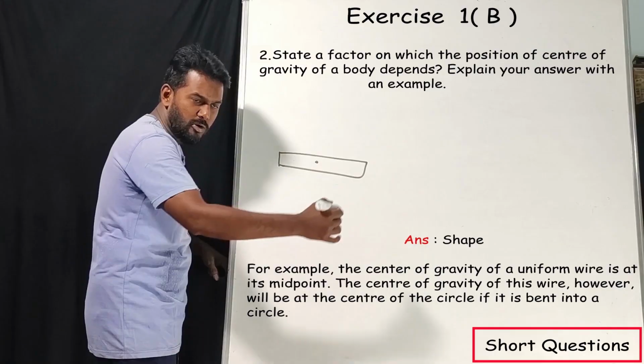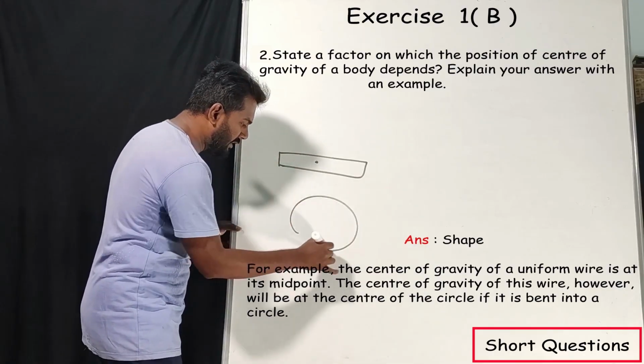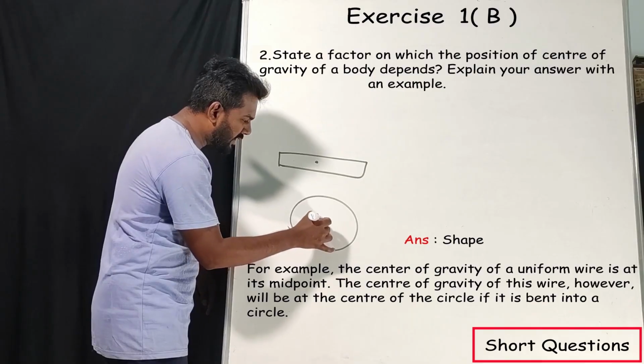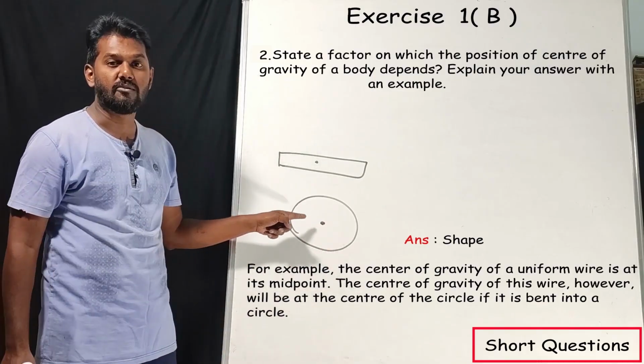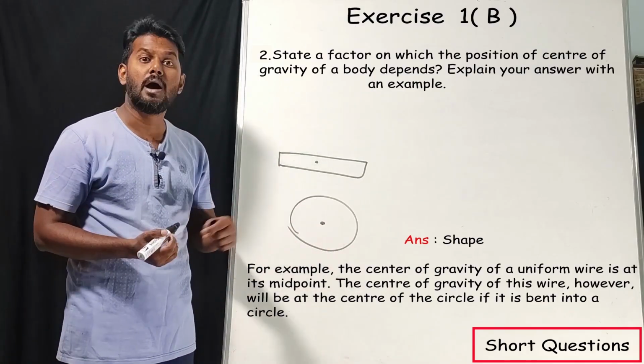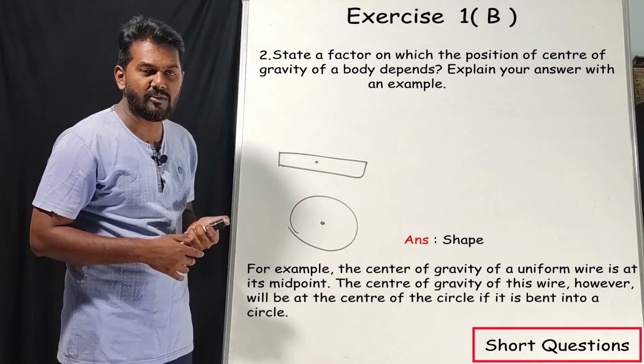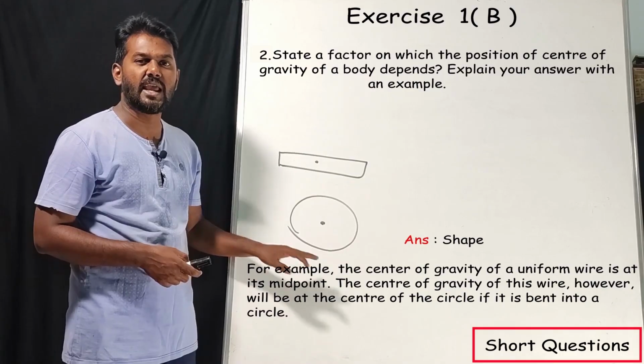How? If I make a loop out of this wire like this, using a wire we can make a loop, right? Now the center of gravity will be here somewhere, which is outside the material. So what is the factor affecting center of gravity? Shape. This is an example.